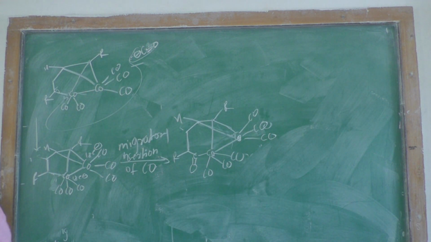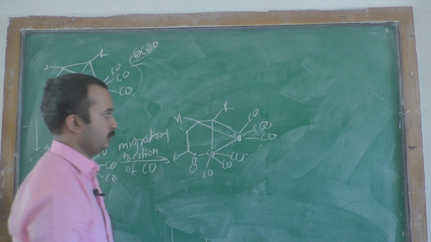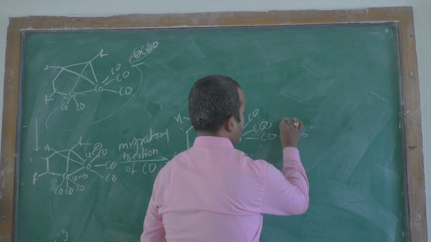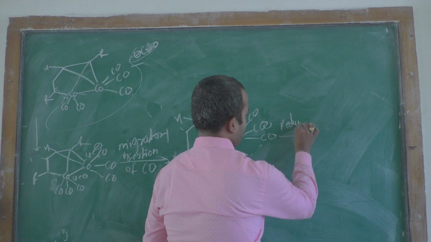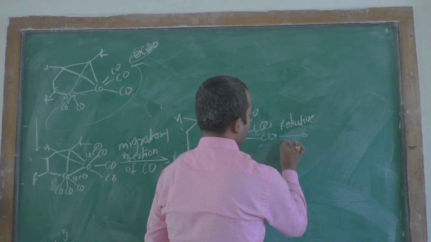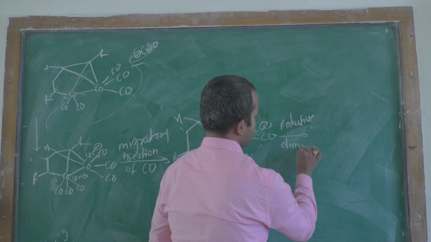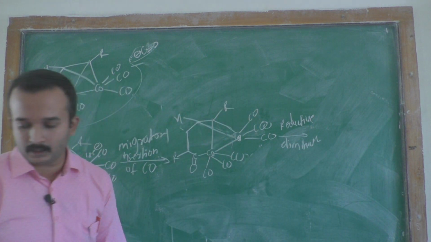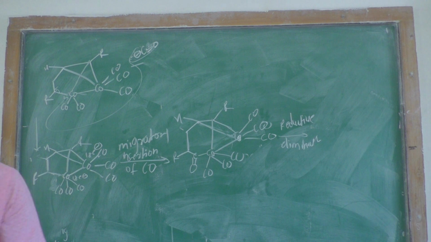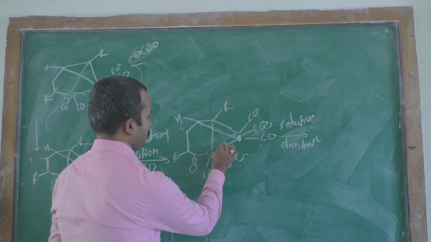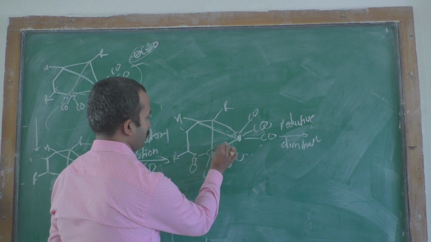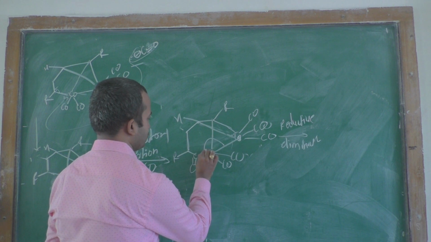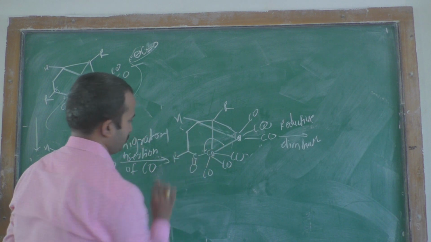After the migratory insertion you have to do the reductive elimination. In this reductive elimination, this carbonyl group, that cobalt atom's bond breaks and it is provided into this.